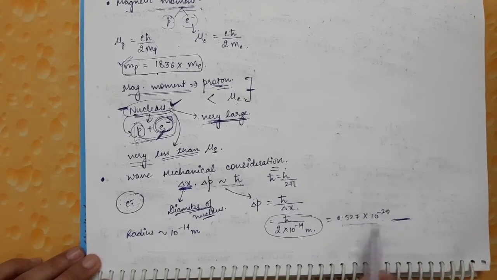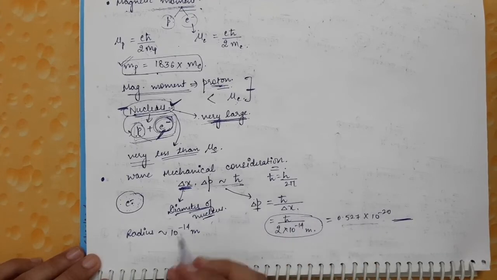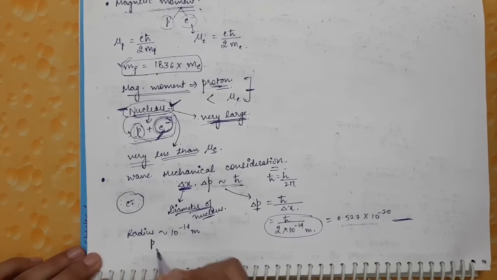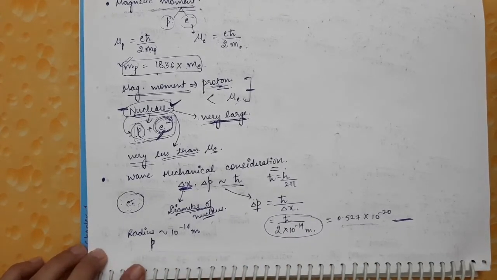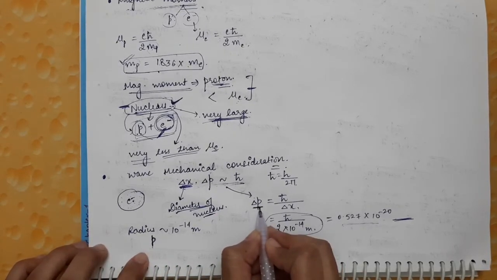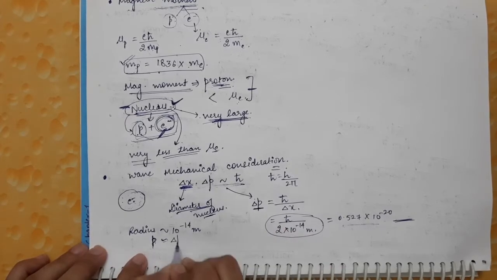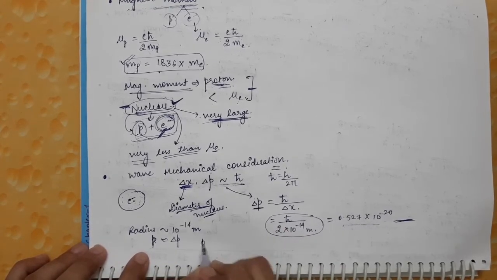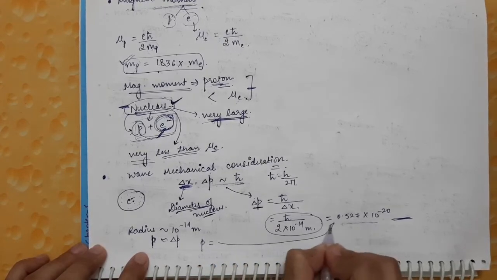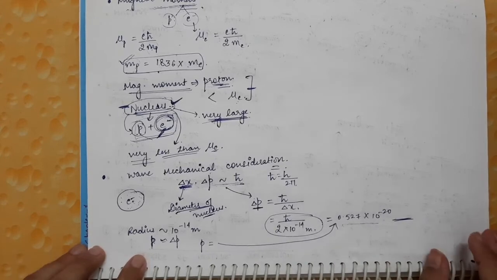So this is the value of the uncertainty in momentum. Now what will be the momentum, the actual momentum of the electron? The momentum of the electron will be not less than its uncertainty, so it will be at least equal to delta P. So the momentum of the electron will also be equal to this value. From here we will be finding the energy of the electron.